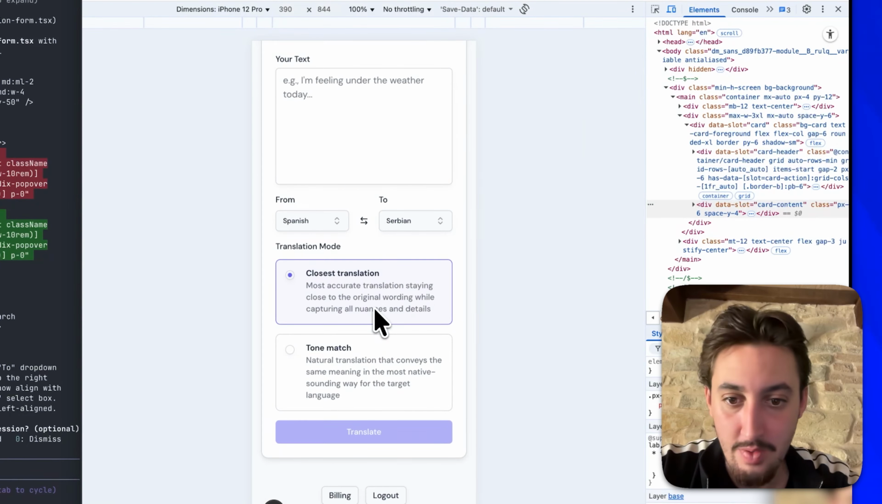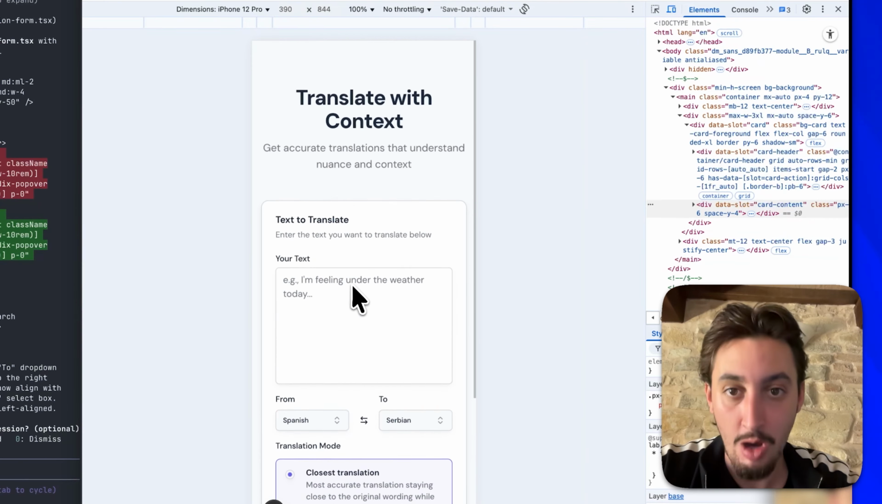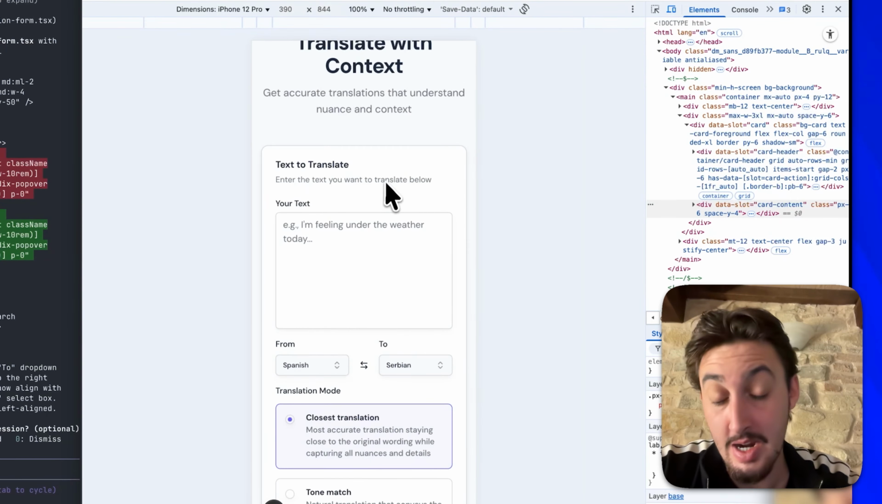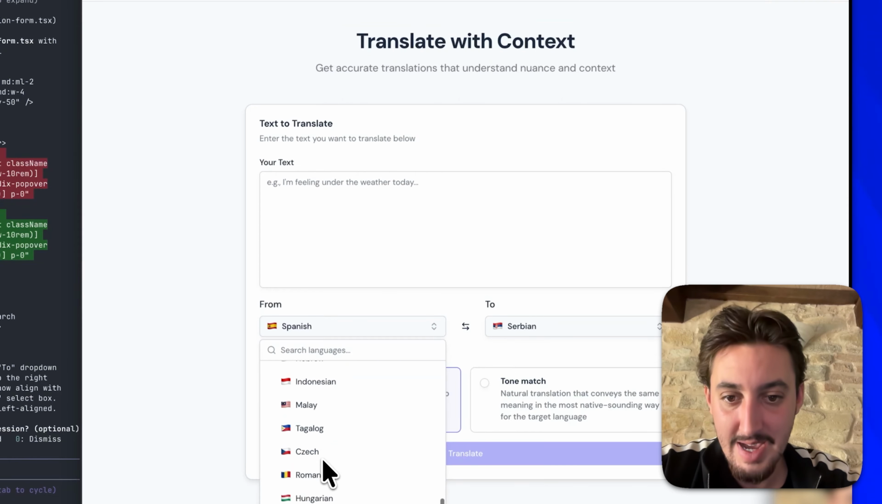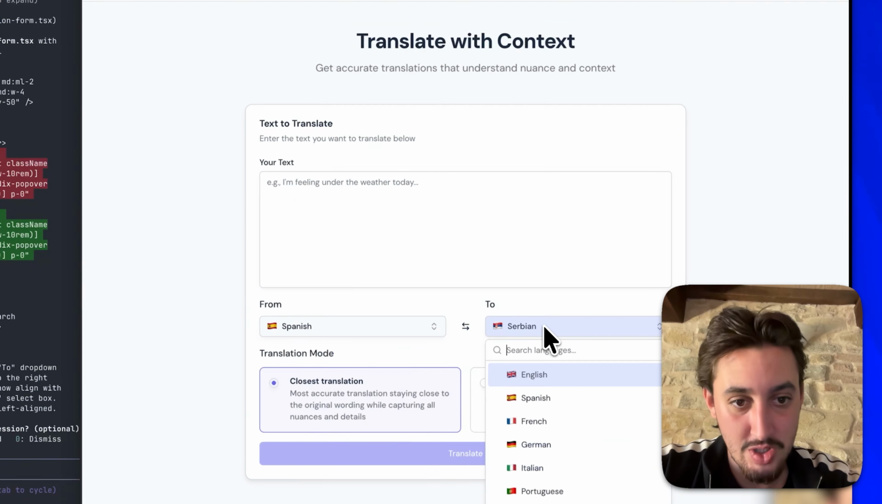It is looking very good to me on mobile. I am using this myself all the time. So, all right, this is working good. I think the next thing that I want to do is add more languages.